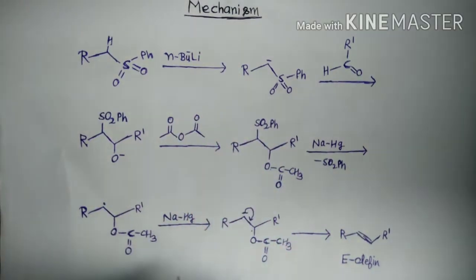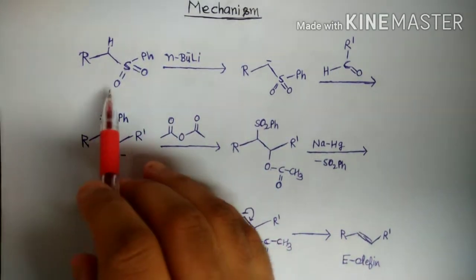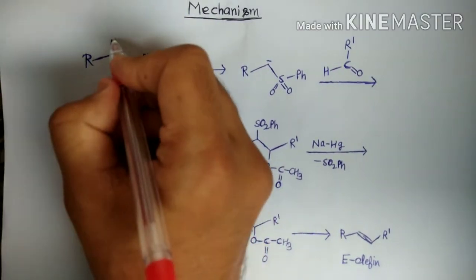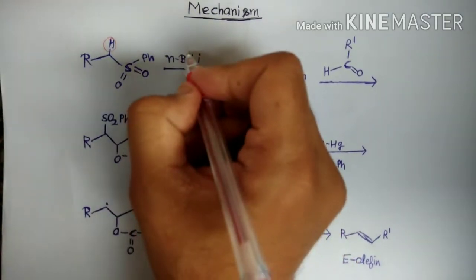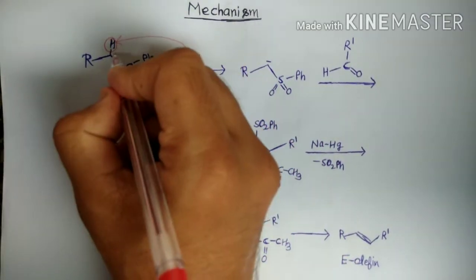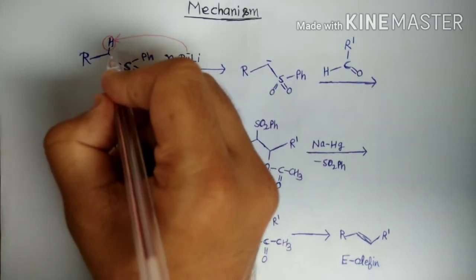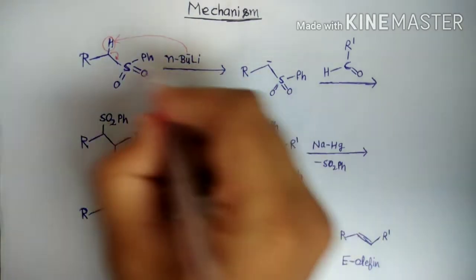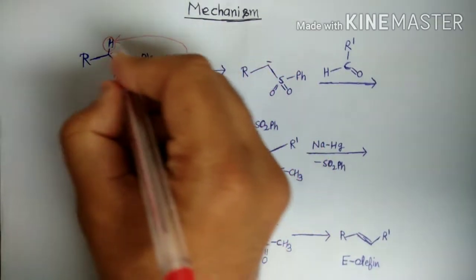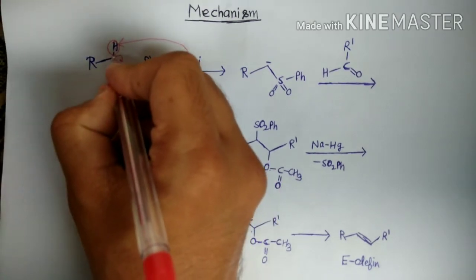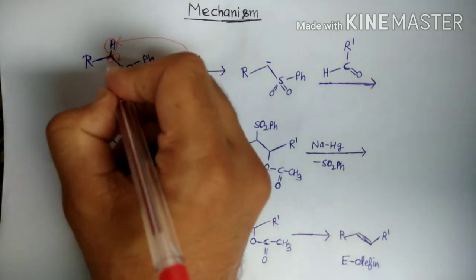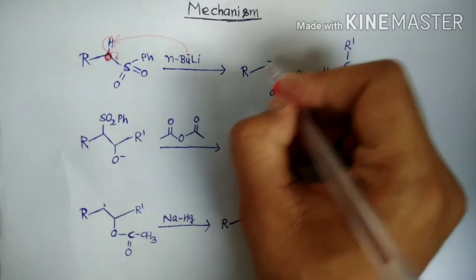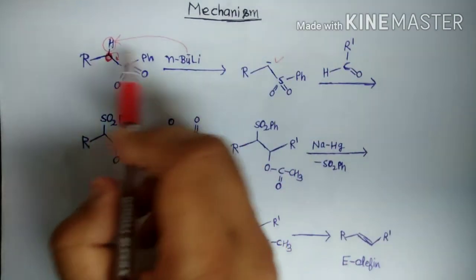This is the mechanism of the Julia olefination reaction. This is the phenyl sulfone. This is the base, and at the alpha position there is the acidic hydrogen. So the base first attacks this acidic hydrogen, and after abstraction of the hydrogen, these electrons shift there. So when the base attacks this acidic hydrogen, nucleophile or carbanion formation takes place. So on this alpha carbon there is carbanion formation after hydrogen abstraction.